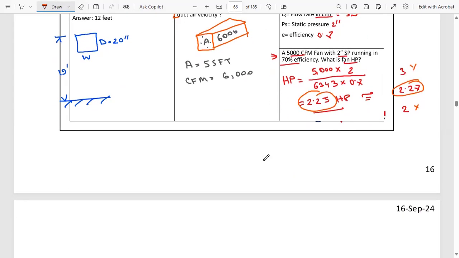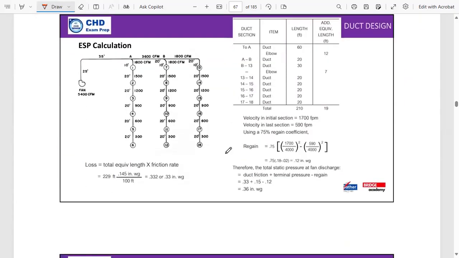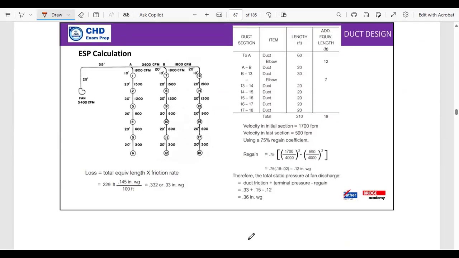Okay, let's move forward. This particular segment, we are going to talk about ESP calculation of the fan. We as a HVAC consultant or designer do it a lot. There will be few questions from ESP calculation. Most of them are straightforward. You actually have to make the concept very clear in your mind, and the maths that is going to come from ESP calculation are very simple maths.